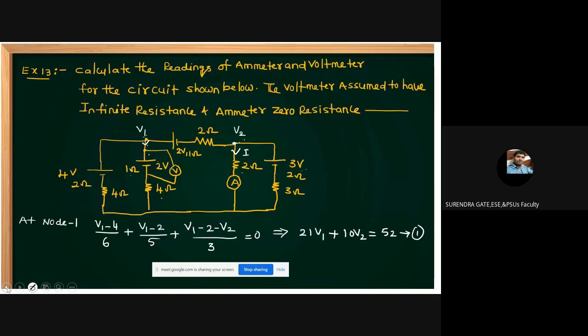Next, these are maximum possible models I am giving. Example 13. Next, example 14. It is given like this: a source of 20 at angle of 0 degrees, and this is 1 ohm. And I'm drawing clearly.